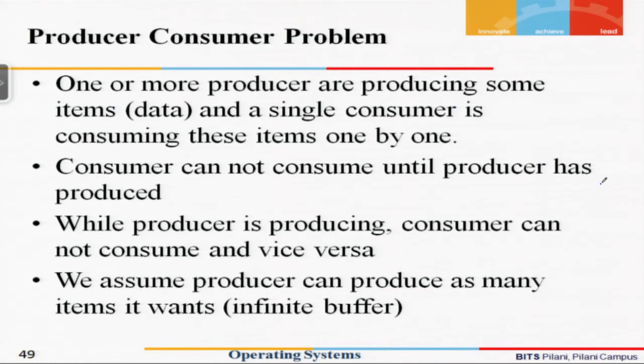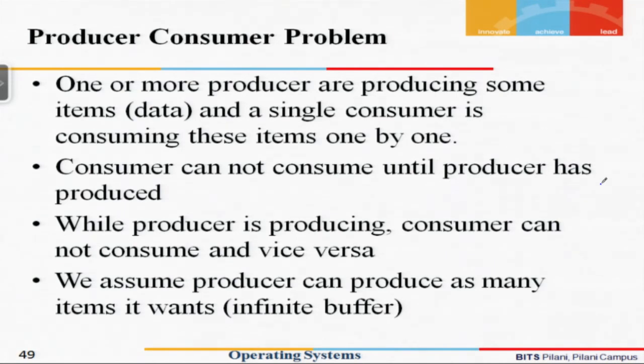Let us define another problem and see how the solution for this problem can be obtained with the help of a semaphore. This particular problem is a very important problem from the perspective of the operating system, and we call it the producer consumer problem, and this is used day in day out in a variety of things. So let us first understand the problem in an abstract way and then see how the solution is worked out and where it can be applied.